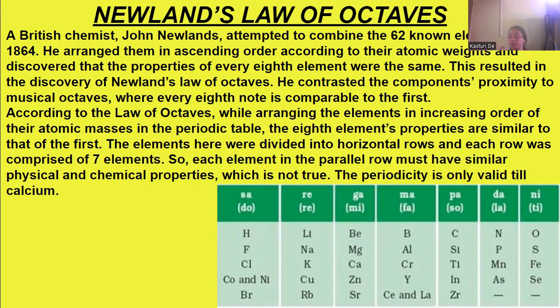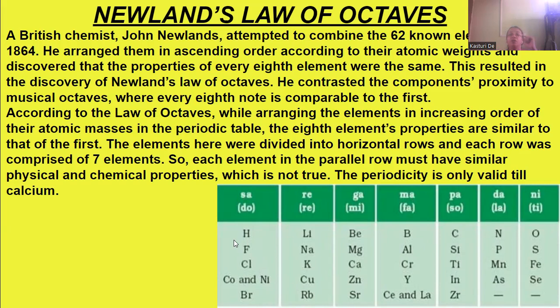The elements have been divided into horizontal rows, and each row comprised 7 elements. Each element in a parallel row must have the same physical and chemical properties, which was found not to be true. So he placed the same elements in the same row.